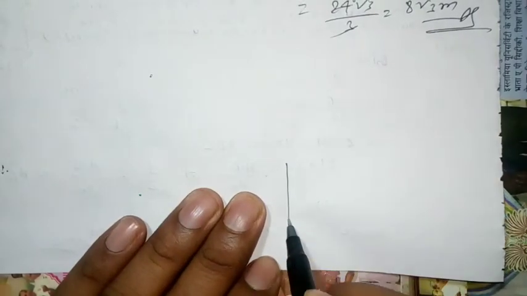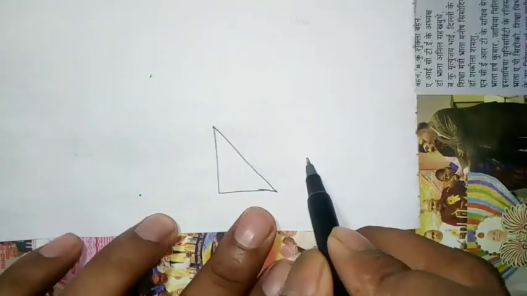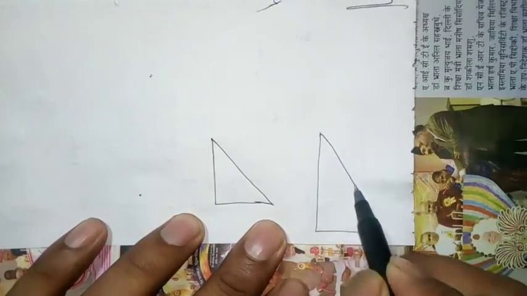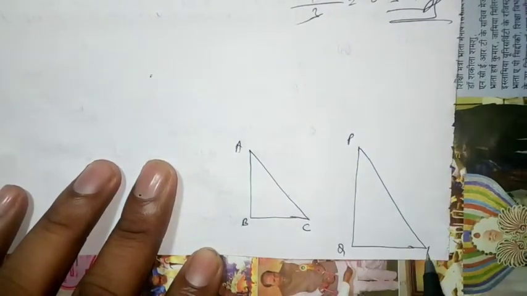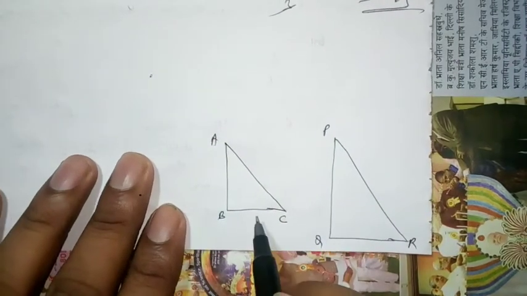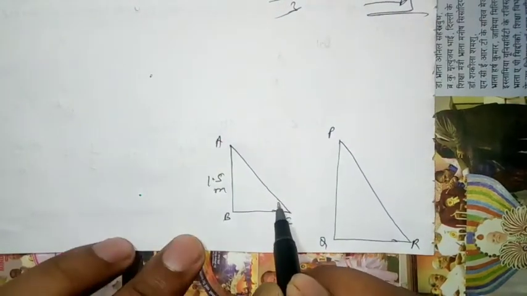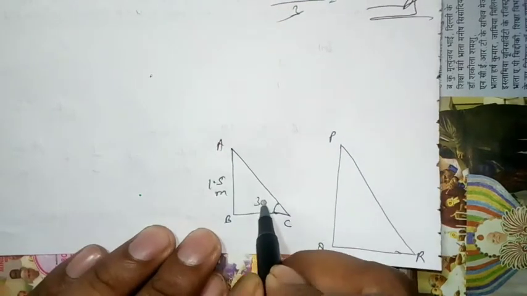Suppose this is two slides, A, B, C and P, Q, R. Okay, first the height is equal to 1.5 meter and angle to the ground is 30 degrees.